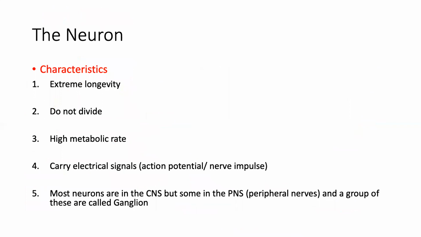Let's talk about the important characteristics of the neurons. Neurons are extremely long-lived. They will live as long as we do, I hope. So they are with us for the rest of our life. If a neuron is damaged, that part which it supplies in the body might not function. And neurons do not divide.